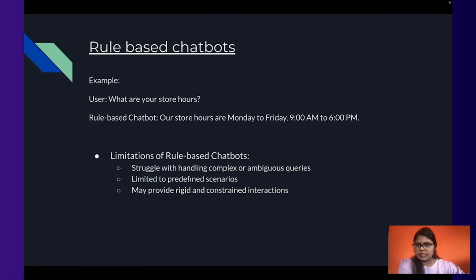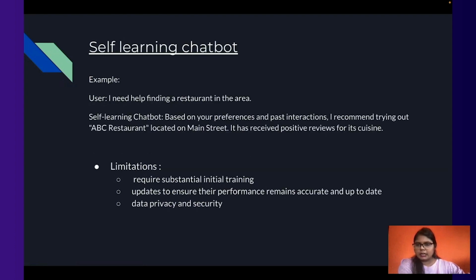Coming to the next one, the self-learning chatbot. A self-learning chatbot uses machine learning and improves its performance over time. It learns patterns based on user interactions and inputs and increases its performance. It is able to adapt and generate responses based on the patterns in data. It is quite flexible. It is able to handle a wider range of queries, and it can give more personalized answers.